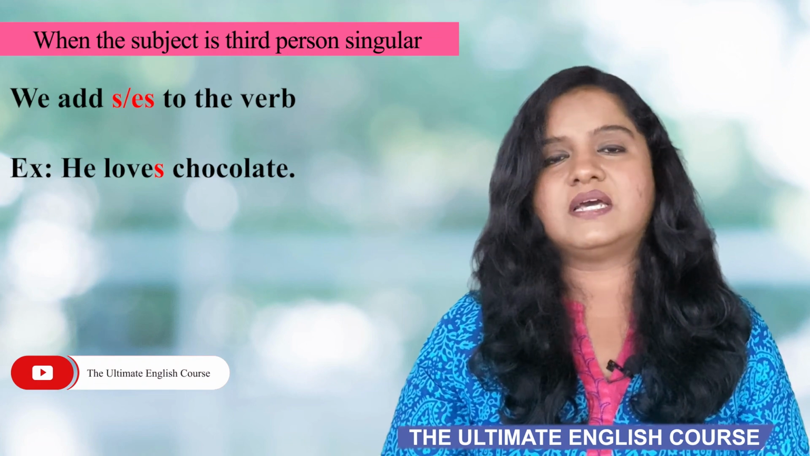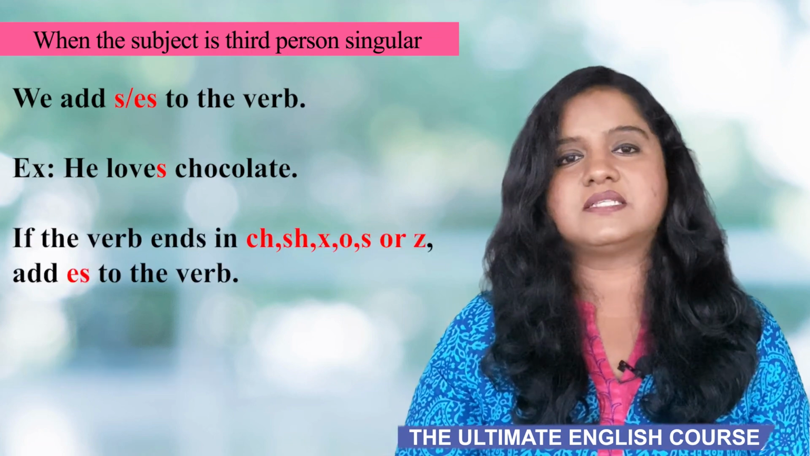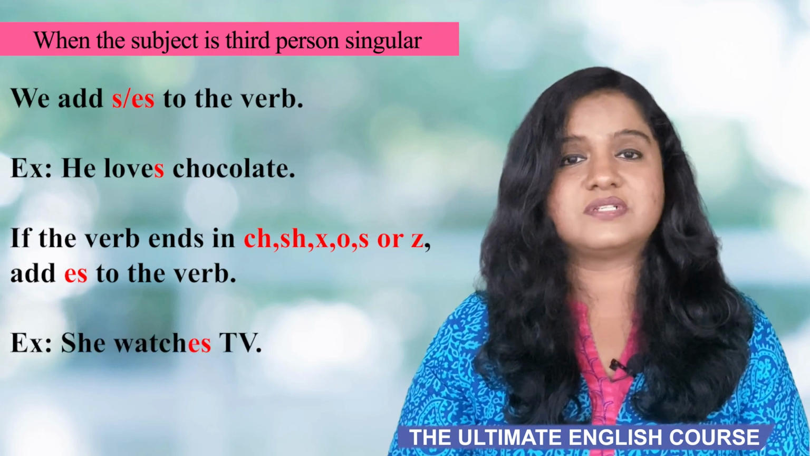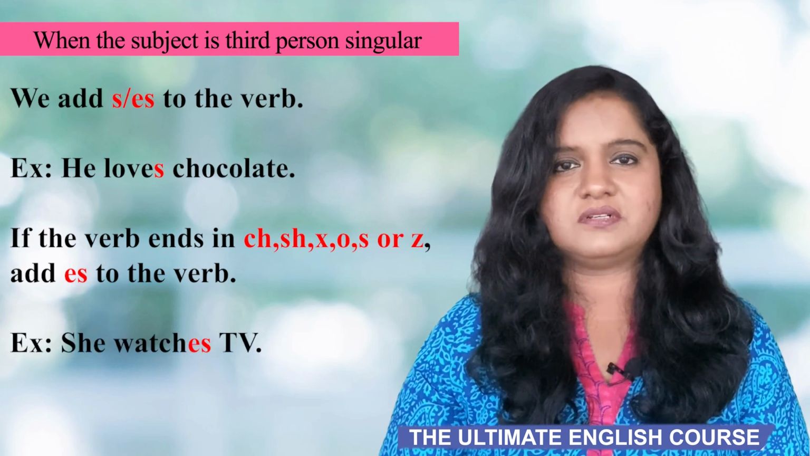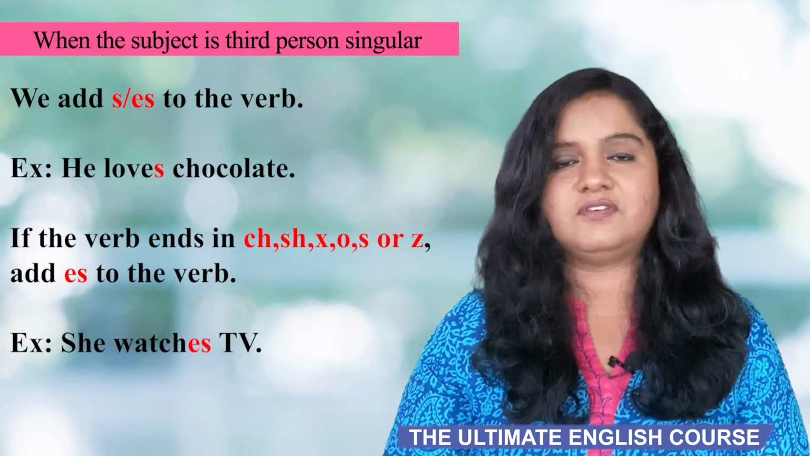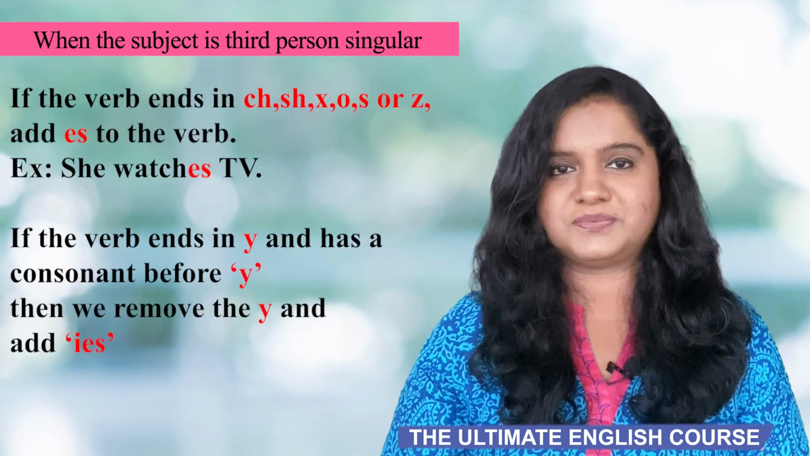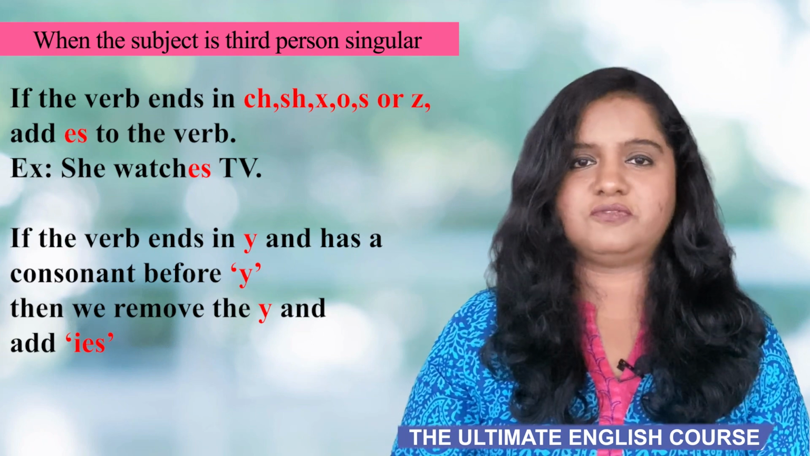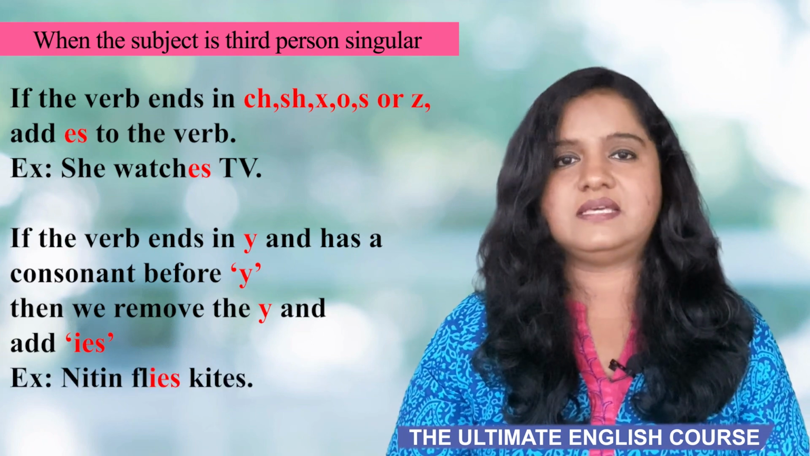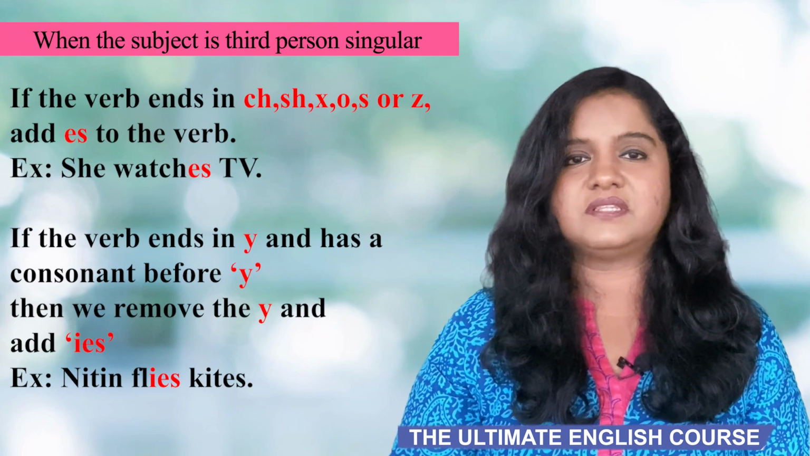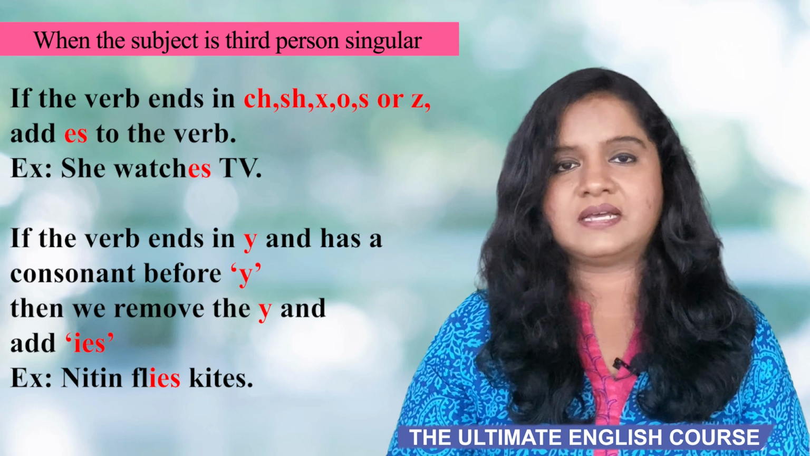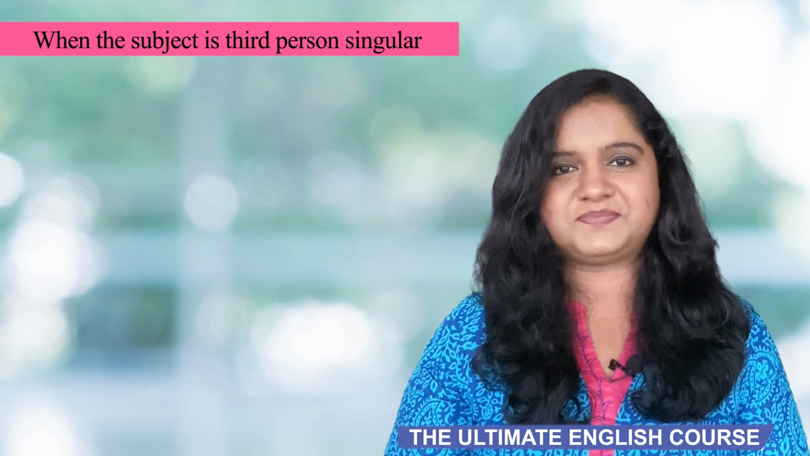And we have to add es when the verb ends in ch, sh, o, x, s or z. For example, she watches TV. We've added es to the word watch. And when your verb ends in y and has a consonant before that, you remove the y and add ies. For example, Nitin flies kites. We have removed y from the word fly and added ies.